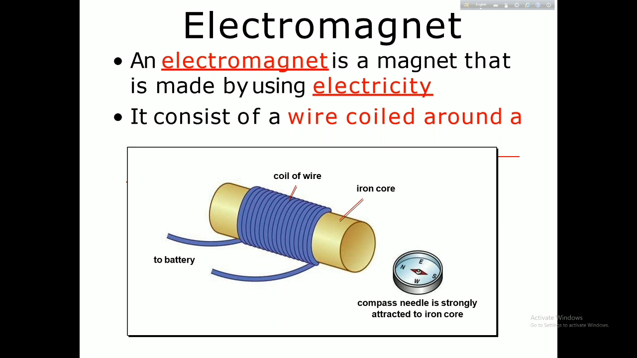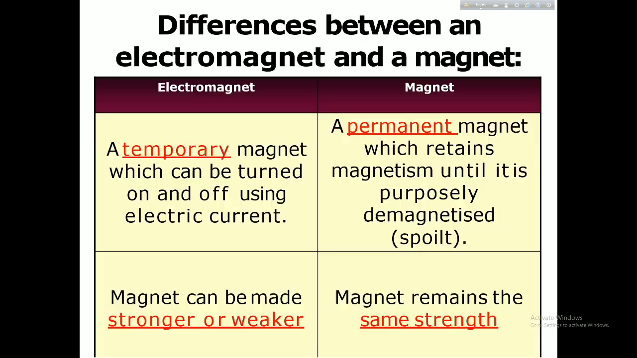Electromagnet: an electromagnet is a magnet that is made using electricity. It is also a temporary magnet. When the electricity is off, it does not work. We can increase and decrease the power of the magnet. There are some differences between an electromagnet and a magnet.